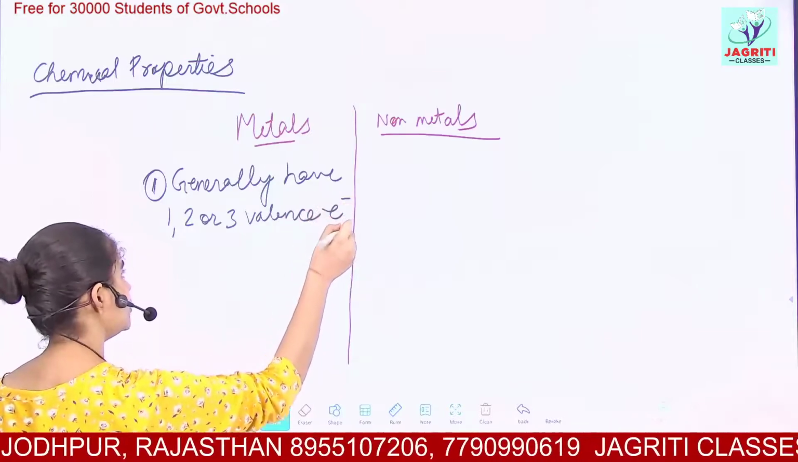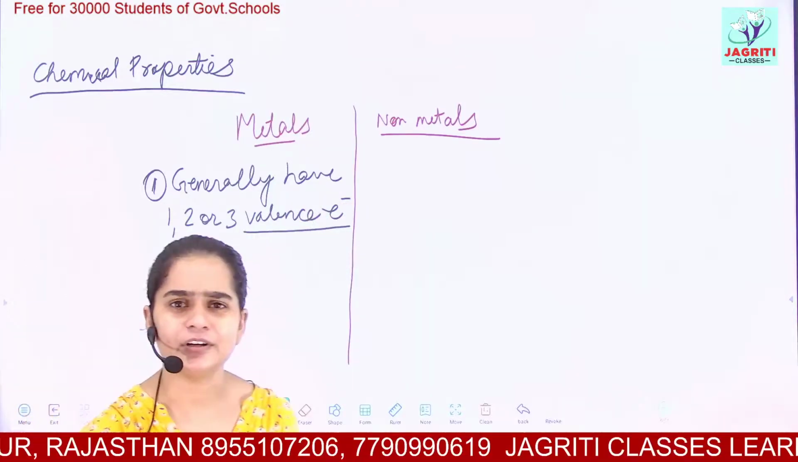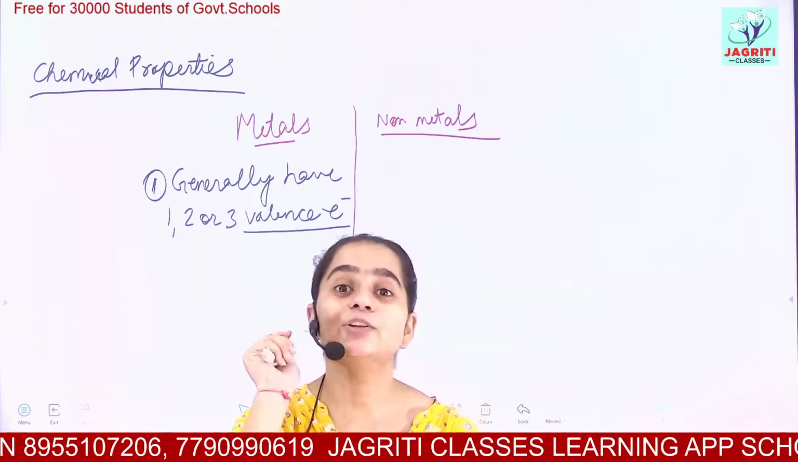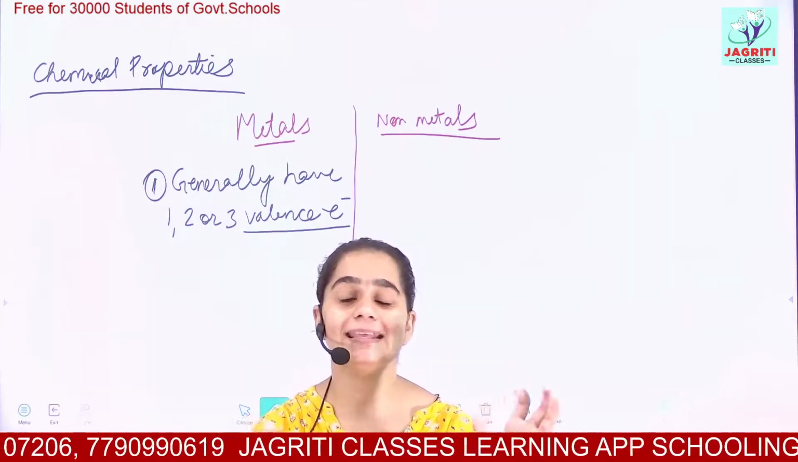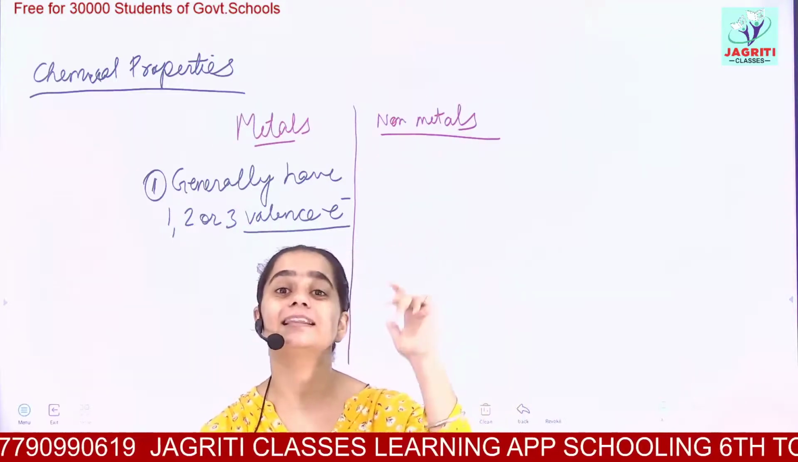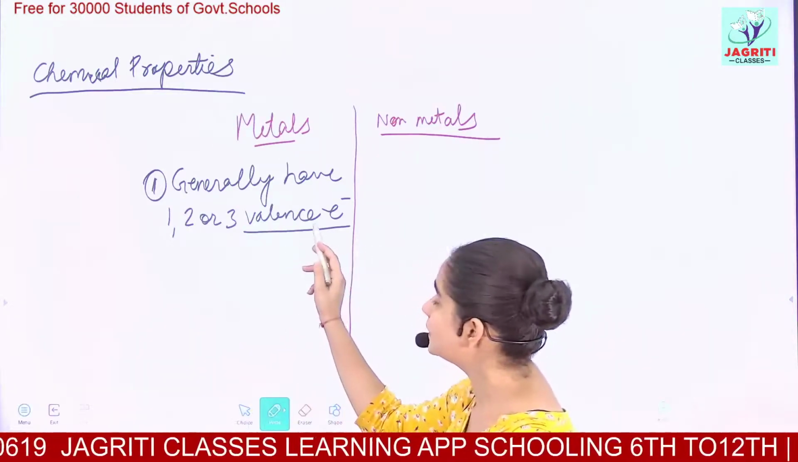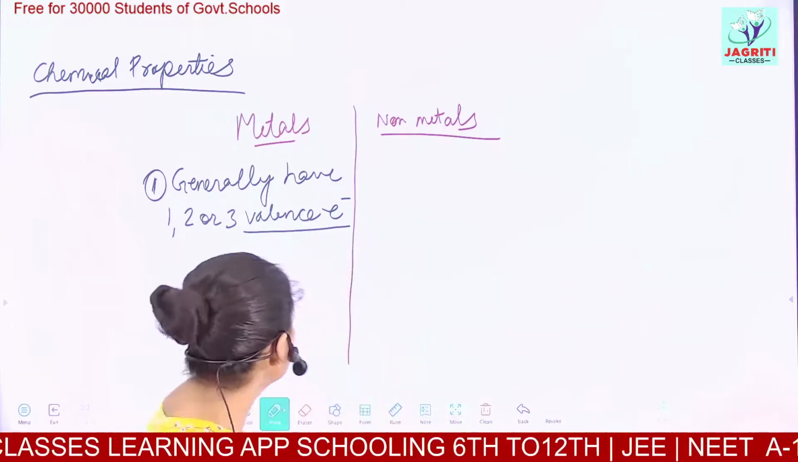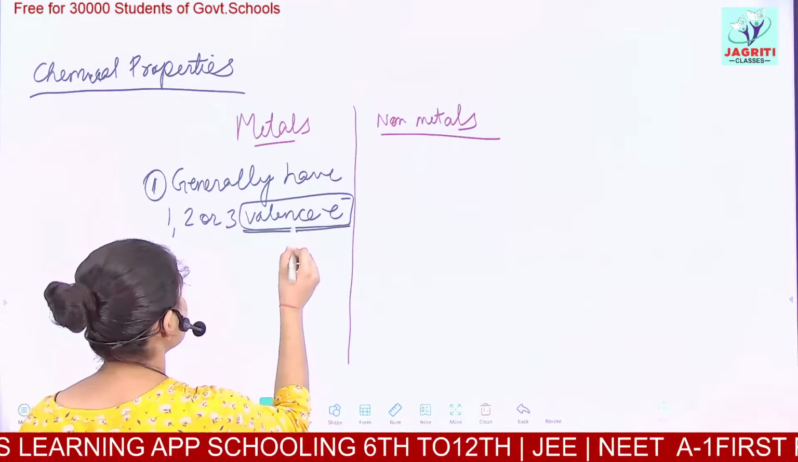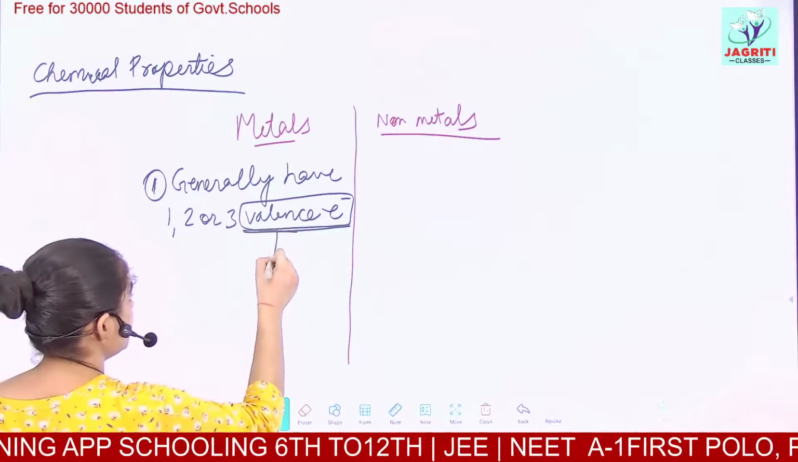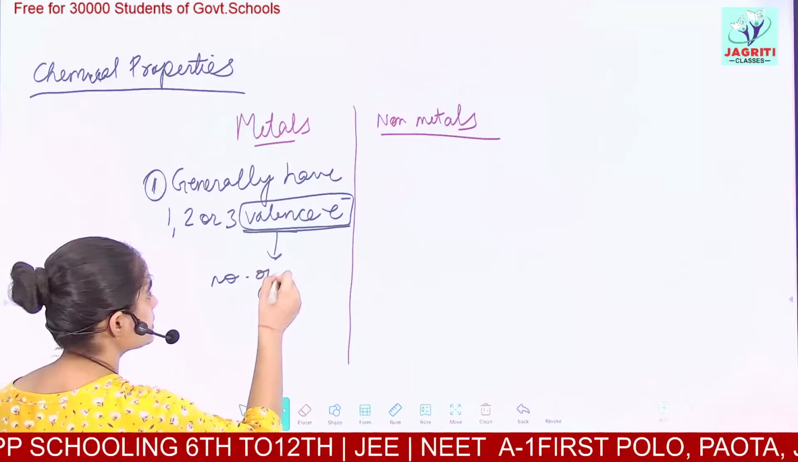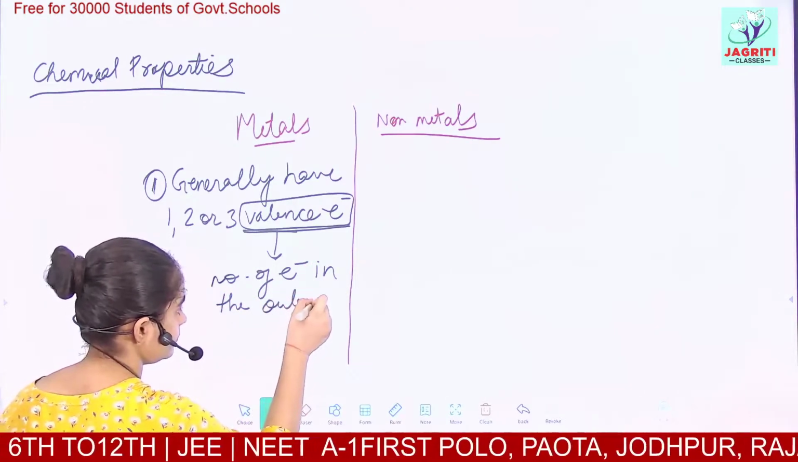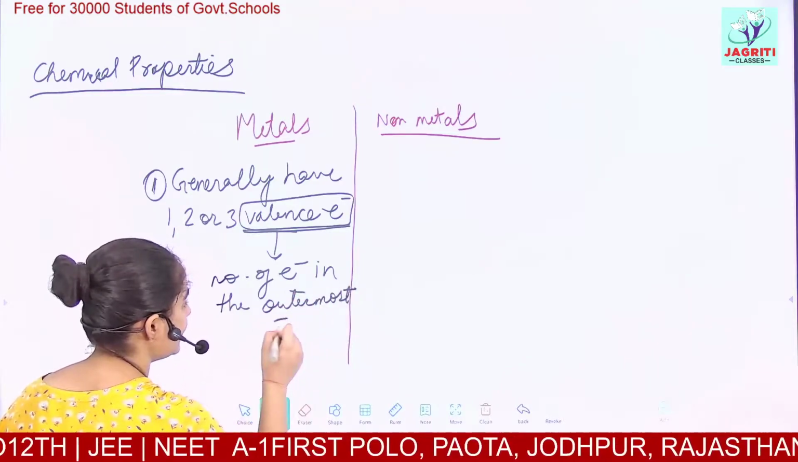Now again a new term arises, valence electron. It is not that new. If you remember your class 9th concepts where you learned to make the formulas using the symbols and their valencies. What does the term valency mean? The number of electrons in the outermost shell. So valence electrons mean the number of electrons in the outermost shell. These are called valence electrons.